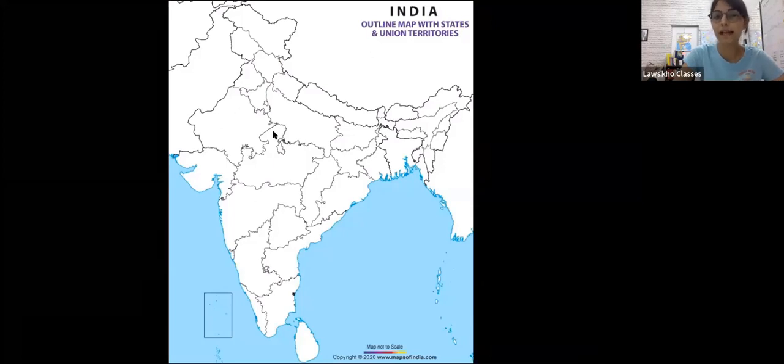Okay, so we will remember all the states along with their location, which state lies where, and which states it shares boundaries with, because direct questions in your judiciary exams have come up. For example, in MP prelims there was a question that the state of Madhya Pradesh shares borders with how many states. Now, not unless you know the position of Madhya Pradesh, अब मध्य तो सबको पता है, मध्य में होगा तो मिडिल में होगा, but states कौन कौन सी हैं? So the correct answer, guys, was 5. All right. अब ये अभी मुझे नहीं पता भाई कौन कौन सी states हैं, ठीक है, blank है, I don't know which these states are, ठीक है, but by the end of the class we'll all know, guys.